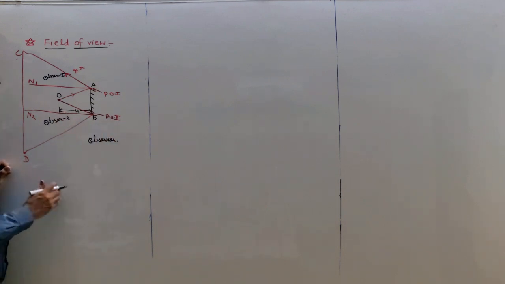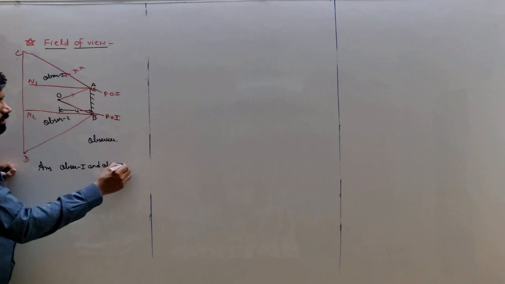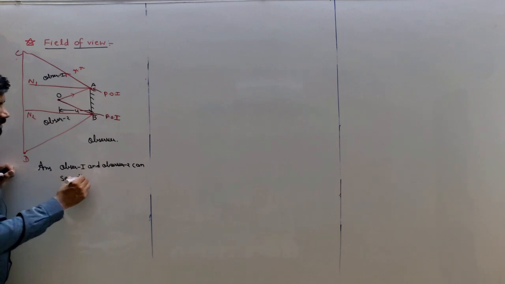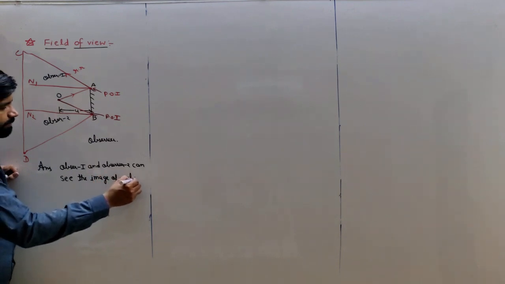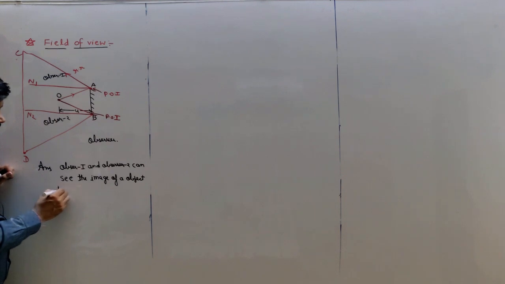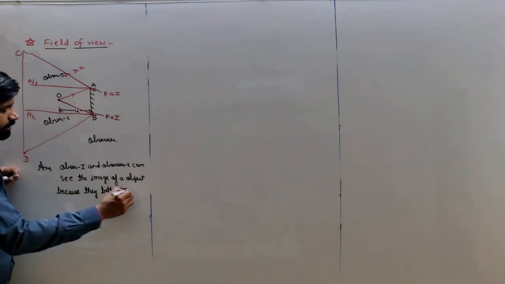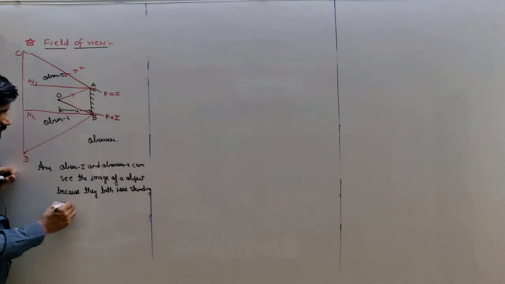Your answer is observer 1 and observer 2 can see the image of the object because they are both standing in the field of view region.